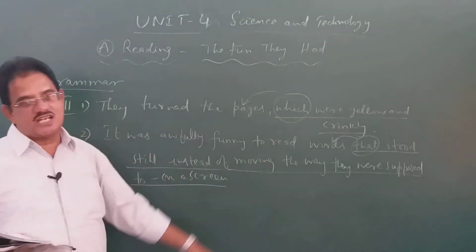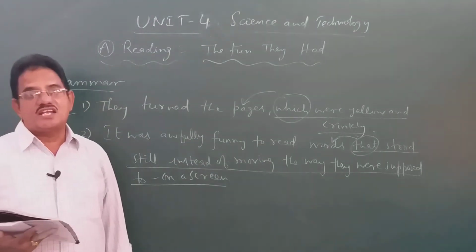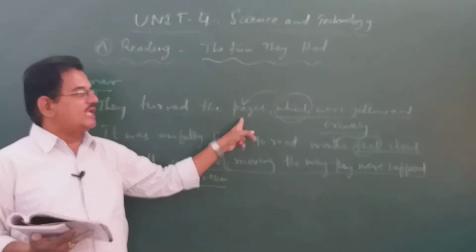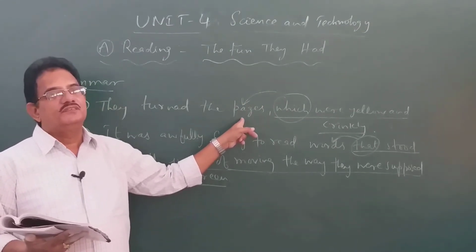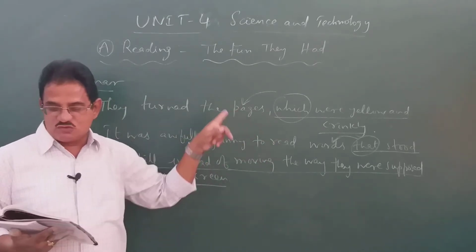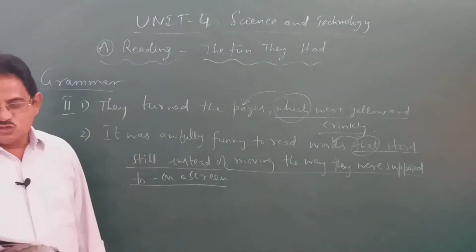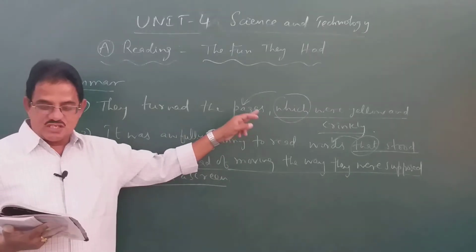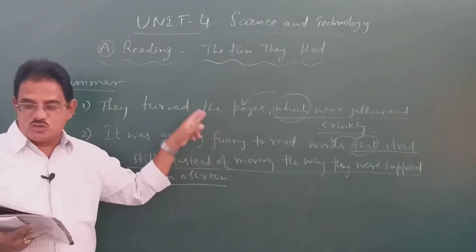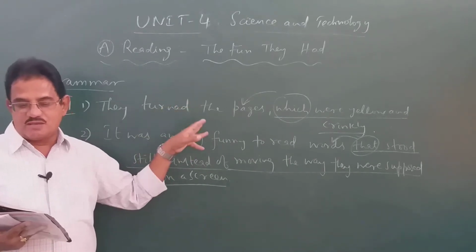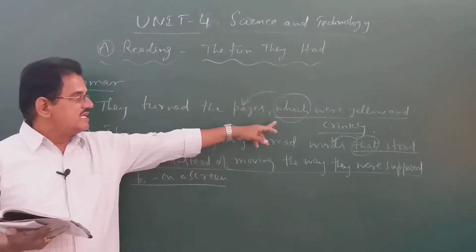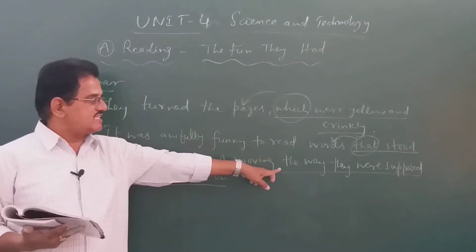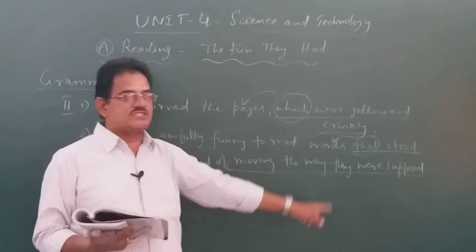The underlined parts are also known as relative clauses or adjectival clauses, because they qualify the noun before them. That is why they can also be called adjectival clauses. A relative clause gives extra information about or identifies a person, a place, a time or a thing. See, it gives extra information about the pages. This underlined part gives extra information about the words in the book.